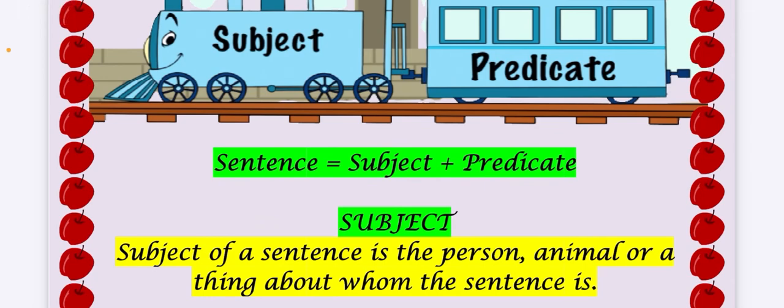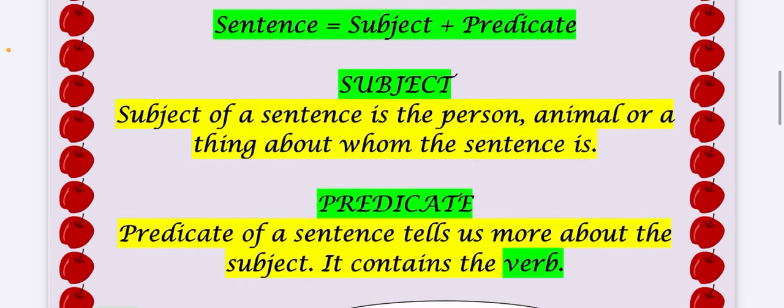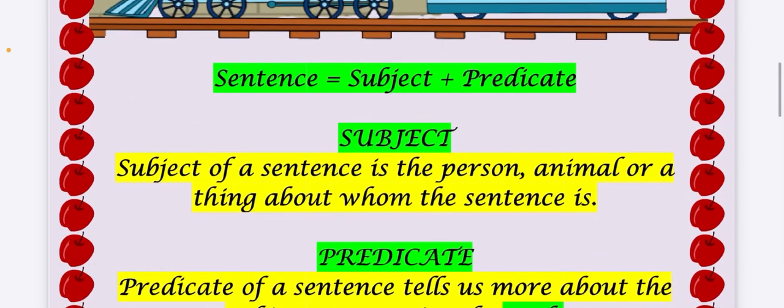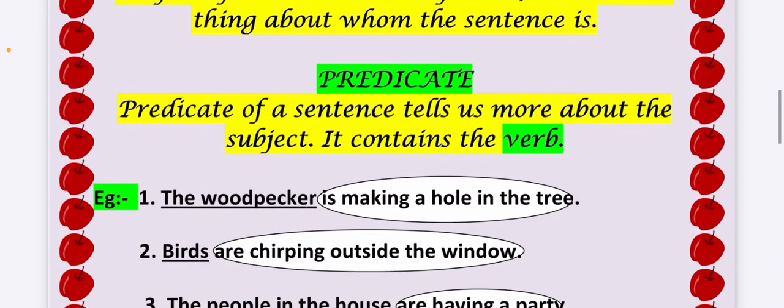So, what is a subject? Subject is the part of a sentence which tells you about whom the sentence is, who or what. It talks about the person, animal, or a thing about whom the sentence is. Predicate is that part of a sentence which tells you more about the subject. And students, one important clue to identify the predicate is that it always contains the verb in it. Predicate always has the action word or the verb in it. Now let us study some examples.